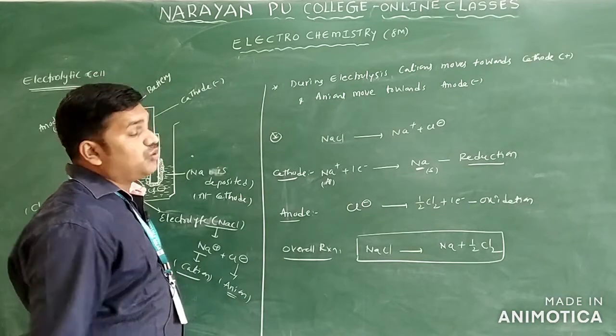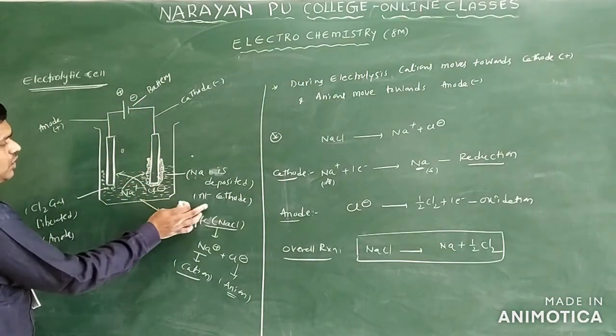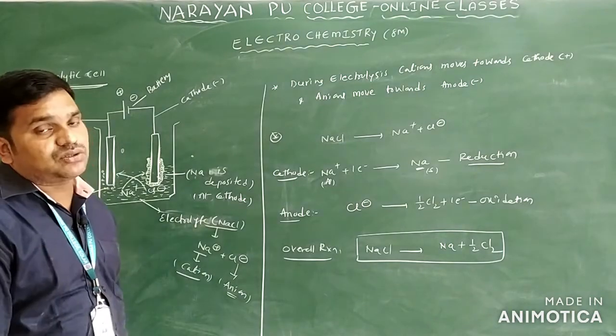This is the main process that takes place in the electrolytic cell. Sodium metal is deposited at the cathode, and Cl2 gas is liberated at the anode. So this is regarding the construction of the electrolytic cell.